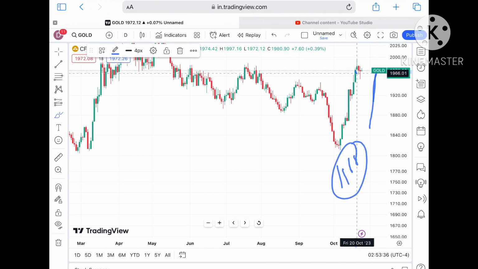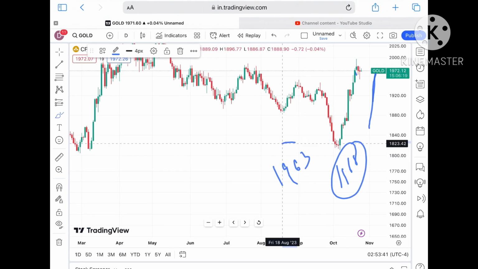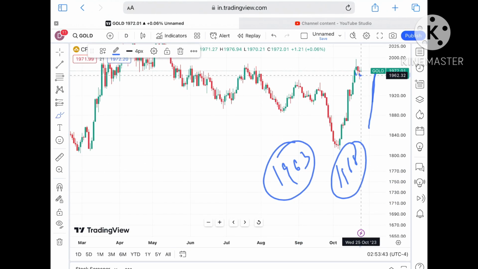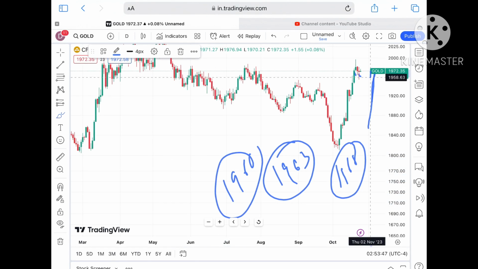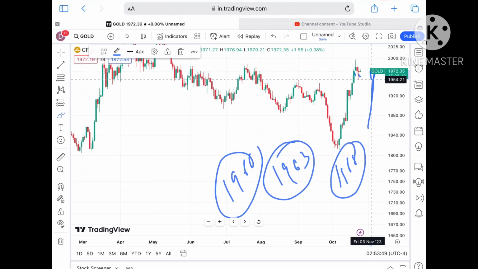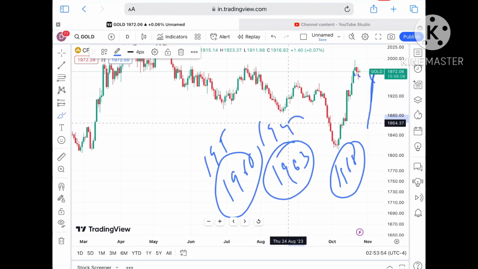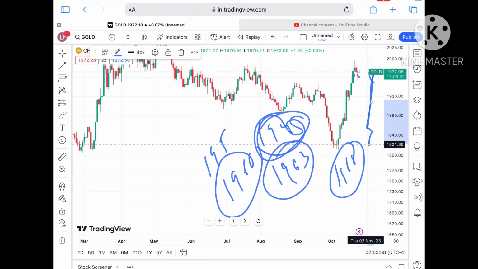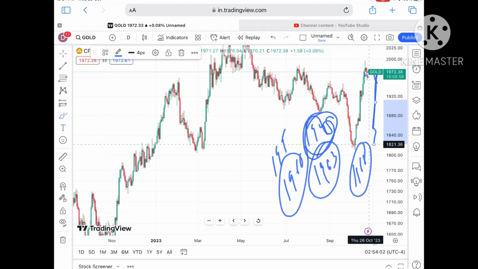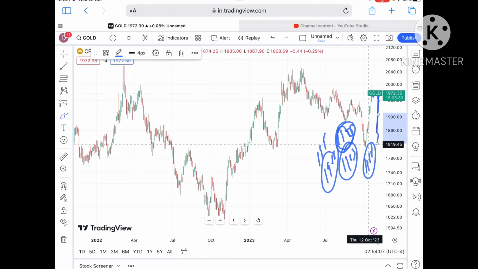If the price started falling below that particular level, we can see a further downfall, and if the price started moving below that level, a further downfall towards 1963. If the price falls below that level, we can see a further fall towards a level of 1960, and from there a probability of going towards a level of 1955. As soon as it started moving below a level of 1960, chances of touching 1955 we can see, and from there a probability of going towards 1948. Once the price started falling below 1948, there is a higher chance that it can go further low.